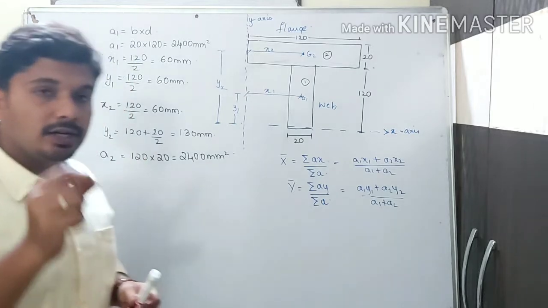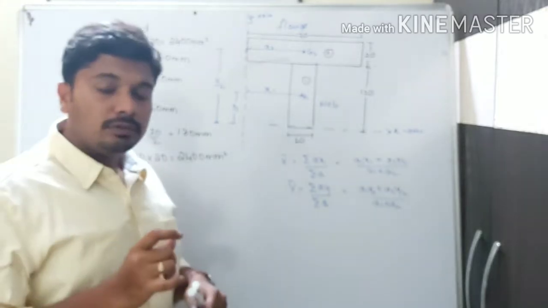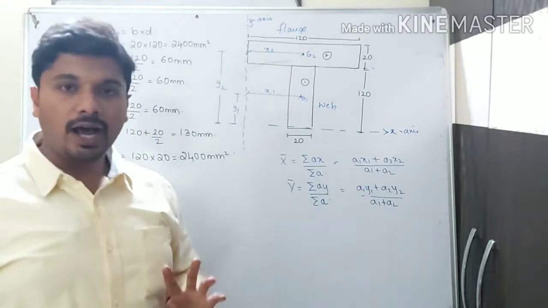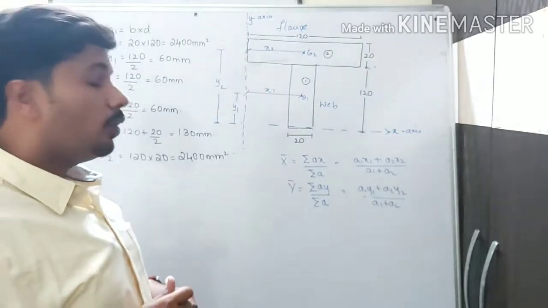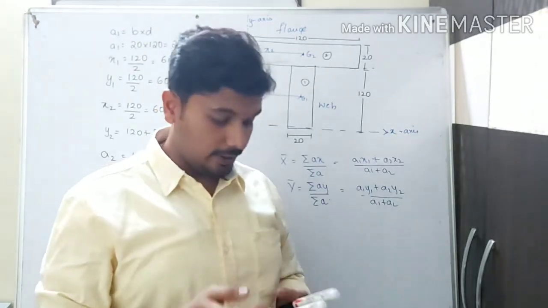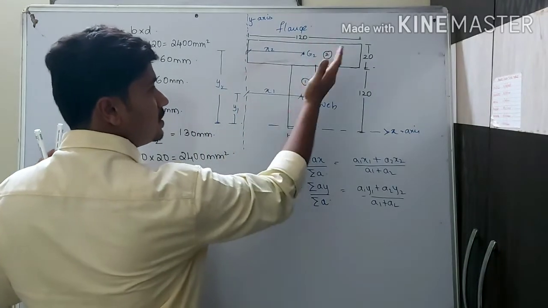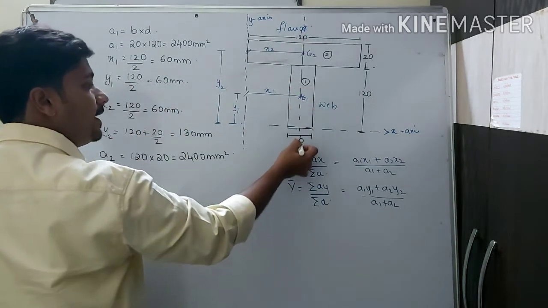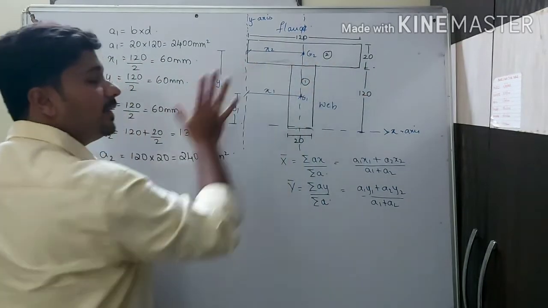Now, here one particular point I would like to discuss. I shall ask you a question in such a way that if I want to cut this T section so that I get two equal halves, in which axis do I need to cut? That is called the axis of symmetry. Symmetry means equal. If I want to divide this T section, I need to cut it like this. So the axis of symmetry lies like this, and two equal halves will be cut.